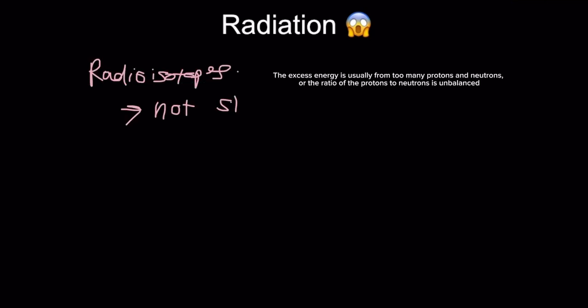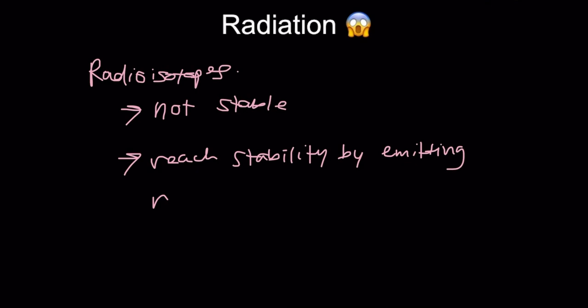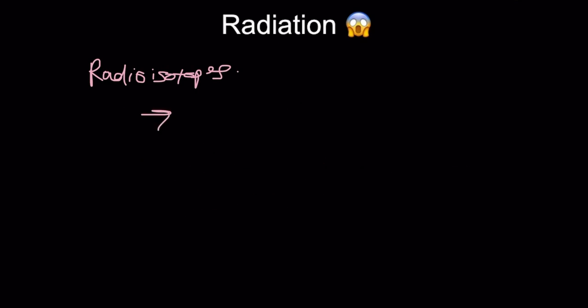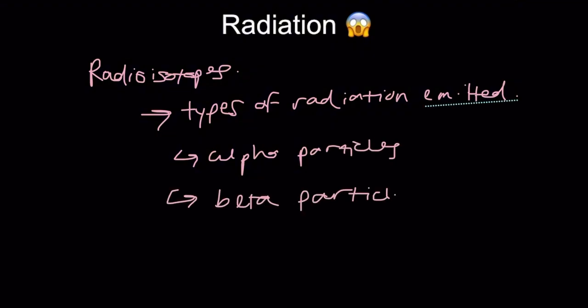But why mention the two? Well, we have things that are related to both. They are called radioisotopes. These aren't stable because they contain too much energy, but they reach stability by emitting radiation. And in the process of becoming stable, they can release different particles, such as alpha particles, beta particles, and gamma rays.